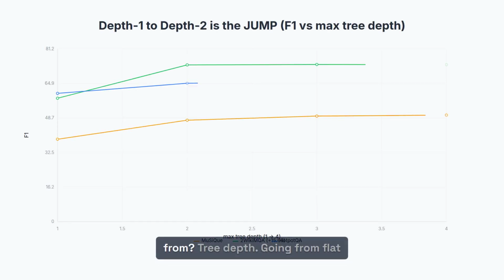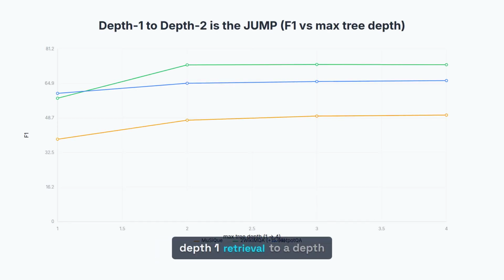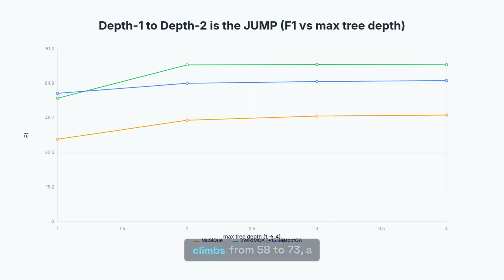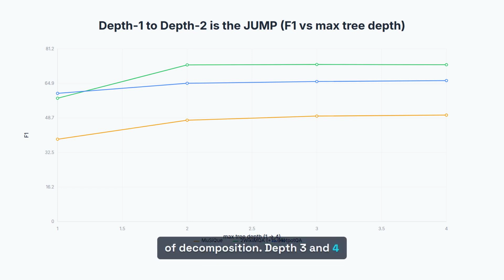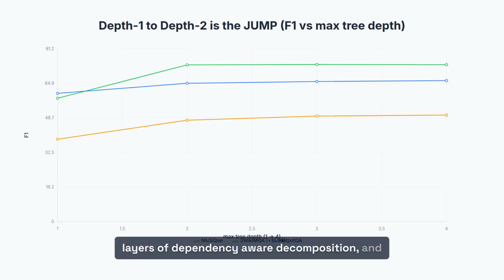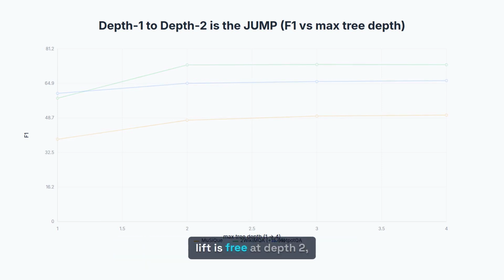Where does the gain come from? Tree depth. Going from flat depth 1 retrieval to a depth 2 tree is the single biggest jump. On 2WikiMQA, F1 climbs from 58 to 73, a 15-point gain in 1 level of decomposition. Depth 3 and 4 add almost nothing. The paper itself calls depth 3 the optimal balance. So the win is not deep recursive reasoning. It is 1 or 2 layers of dependency-aware decomposition and then diminishing returns. Most of the lift is free at depth 2.